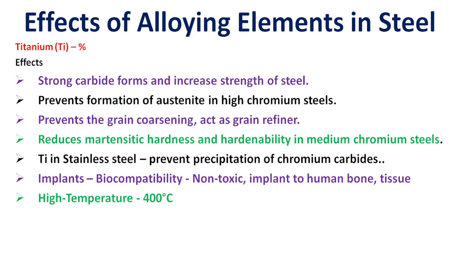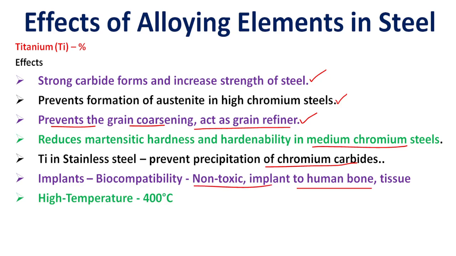Titanium's effects in steel materials: it is a strong carbide former and increases the strength of steel. It prevents formation of austenite in high chromium steels, prevents grain coarsening, and acts as a grain refiner. It reduces martensitic hardness and hardenability in medium chromium steels. Titanium in stainless steel prevents the precipitation of chromium carbides. In implants it offers biocompatibility, is non-toxic, and is compatible with human bone tissue, with high temperature application up to 400 degrees Celsius.